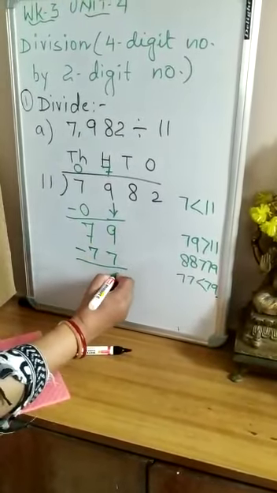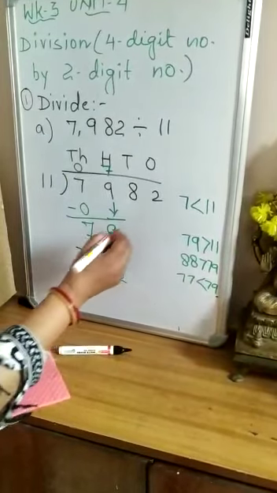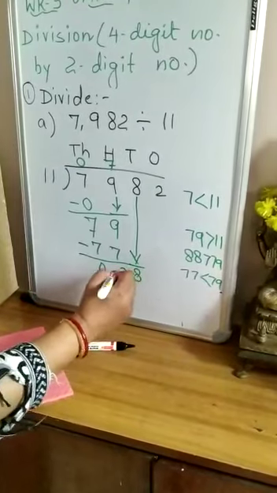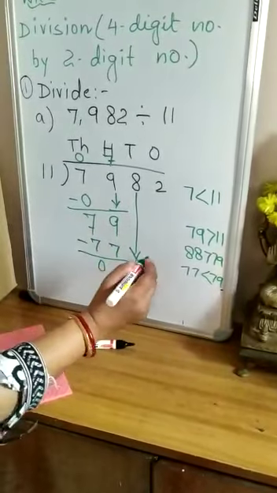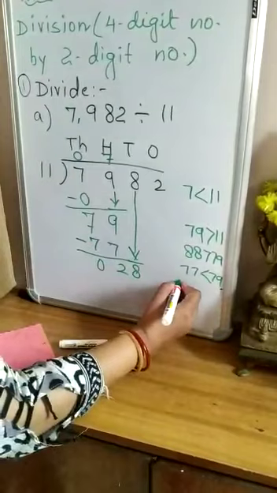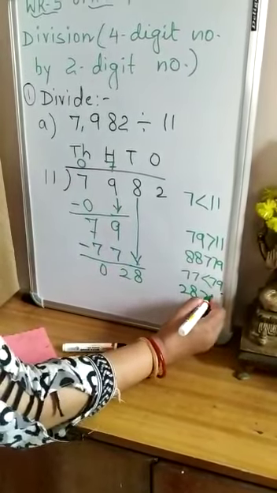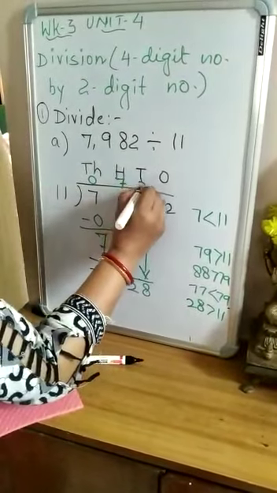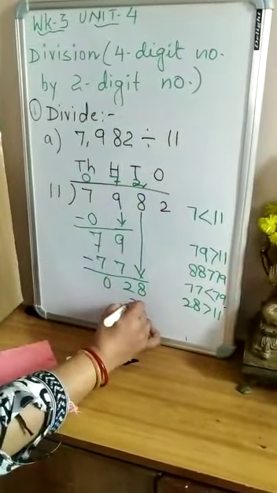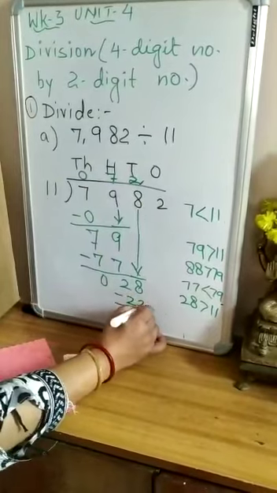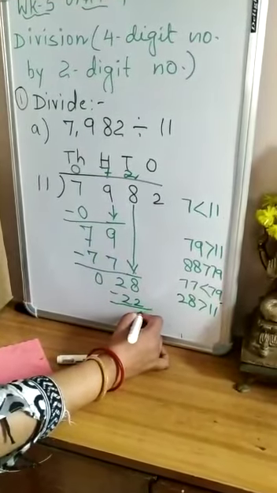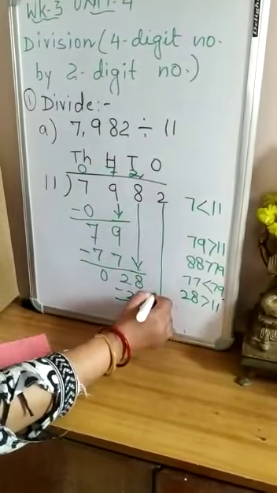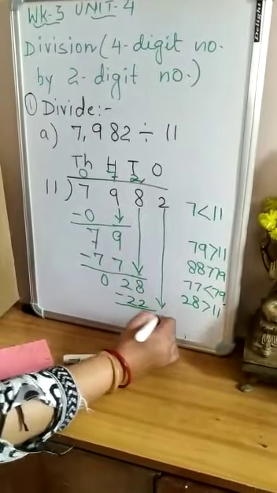So 9 minus 7 is 2, 7 minus 7 is 0. Now we put down 8 along with 2. So here 2, 8, 28 tens. It becomes 28 tens. Here you see that 28 is more than 11, right? So we start the table. 2 times 11 will be eligible for subtraction. So 28 minus 22 is 6, right?